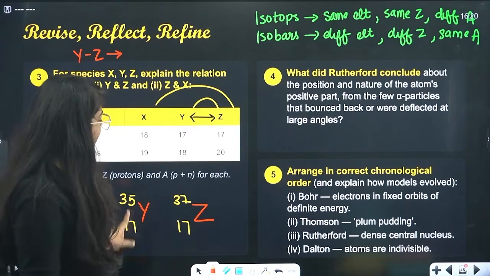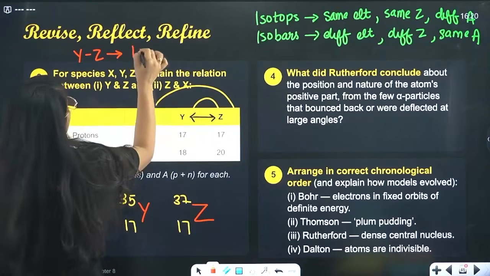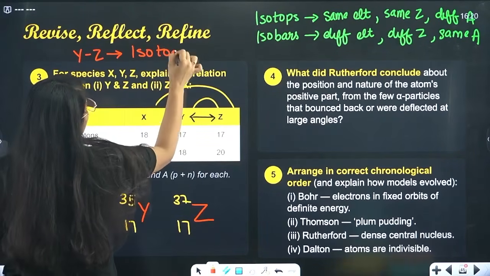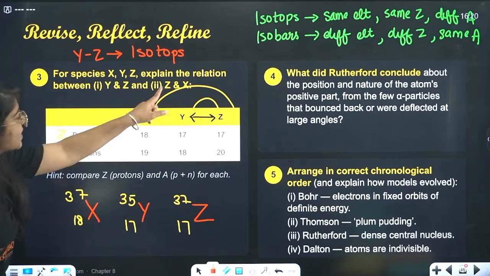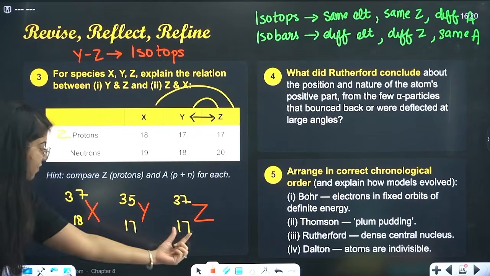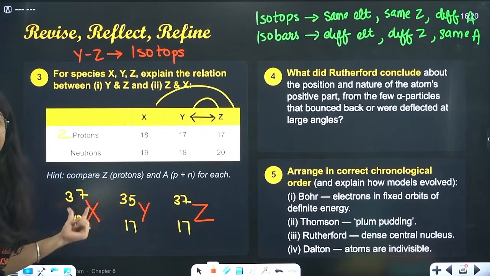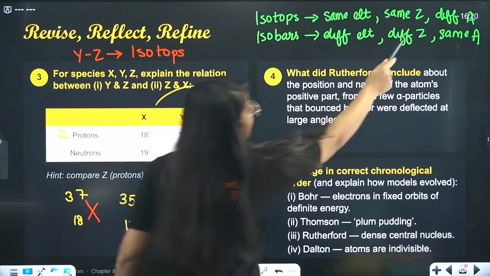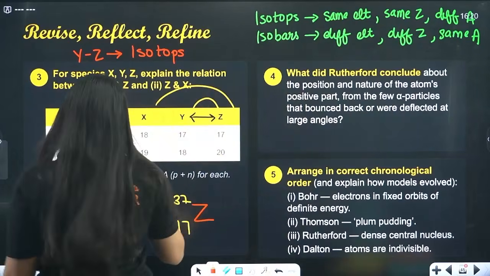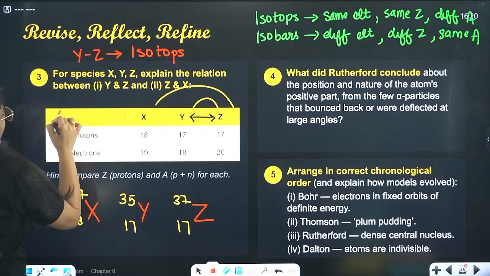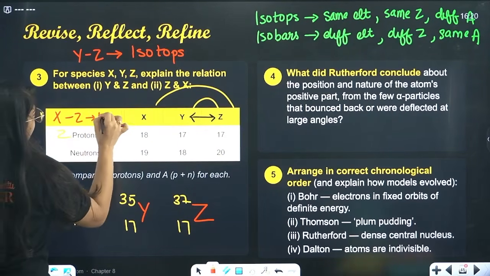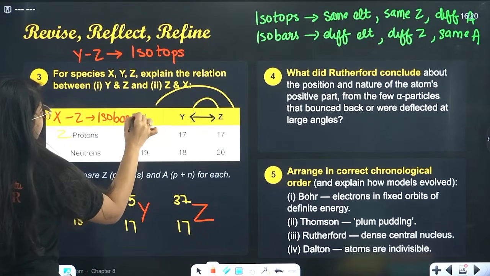Isotopes. They have same atomic number, different mass number. So they are isotopes. Now, X and Z, different atomic number, same mass number. Those are your isobars. So X and Z are your isobars.